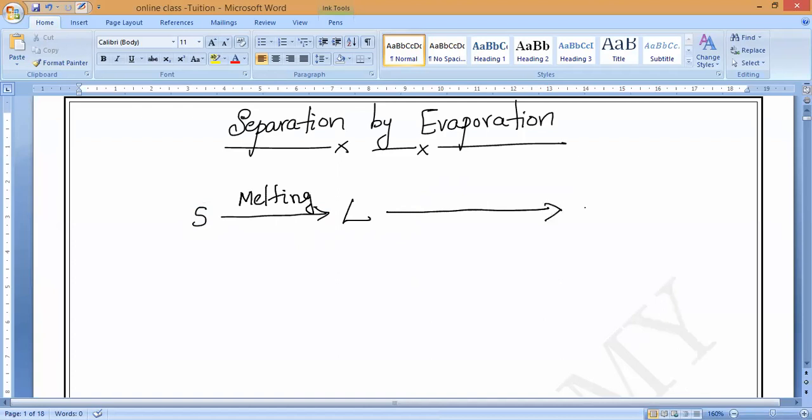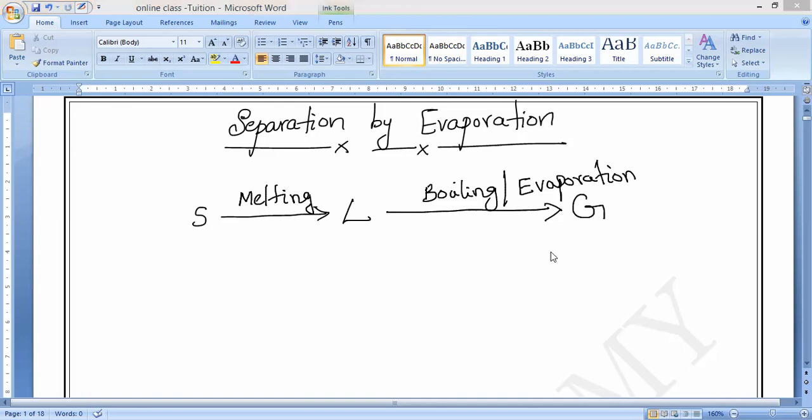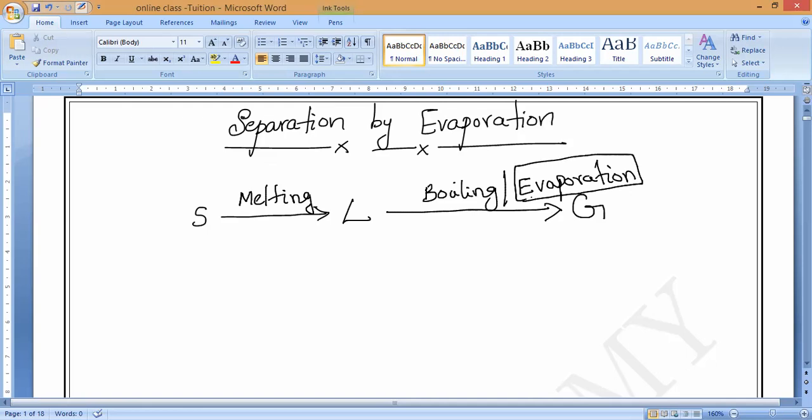Converting from liquid to gas, if you are doing it manually, that process is called boiling. If this boiling takes place naturally, that is what we call evaporation. In that chapter I told you the difference between boiling and evaporation. Evaporation will take place at all temperatures, and only at the surface of the liquid. It is a continuous process.